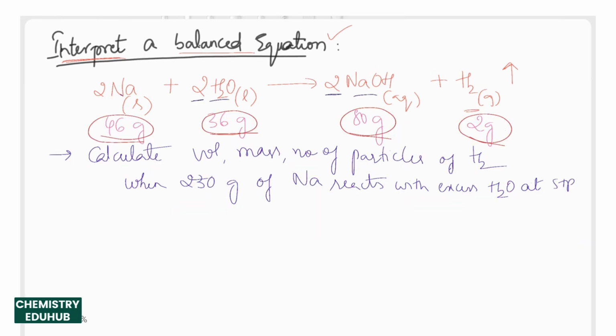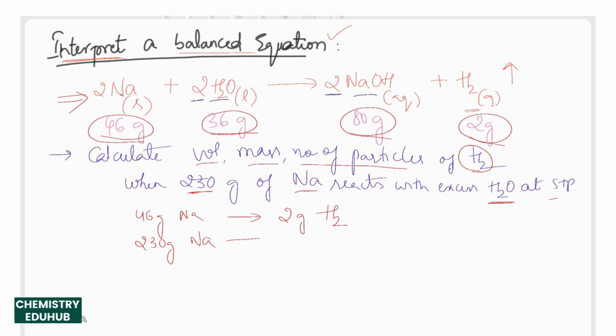So here's the question. Calculate the volume, mass, and number of particles of hydrogen gas that is evolved when 230 grams of sodium reacts with excess water at STP. So according to the stoichiometric equation above, 46 grams of sodium is reacting with water to give 2 grams of hydrogen. We are only concerned with sodium and hydrogen, because only those two are related in the question. So 46 grams of sodium gives 2 grams of hydrogen. Then 230 grams of sodium gives how much hydrogen?